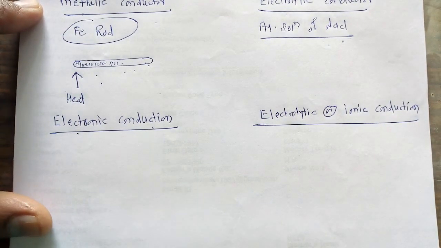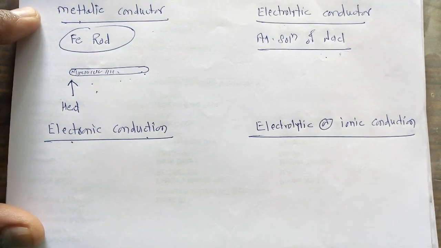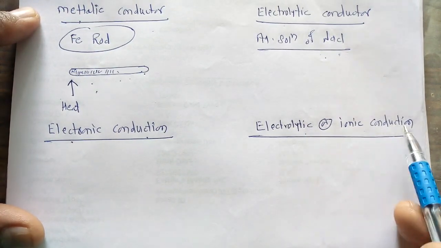On the other hand, the conduction given by the electrolytic conductor is called electrolytic conduction, or ionic conduction. Now we are interested in studying the difference between these two terms.